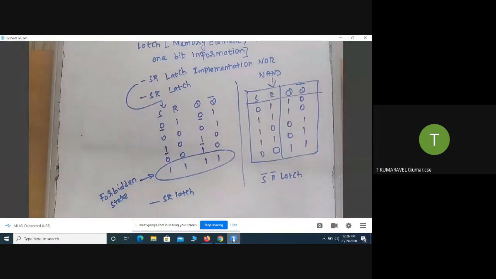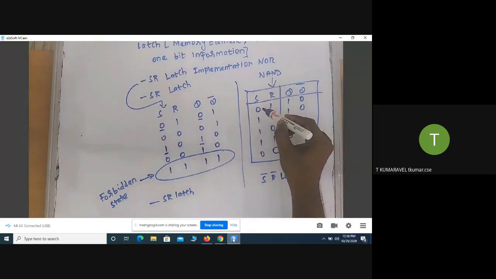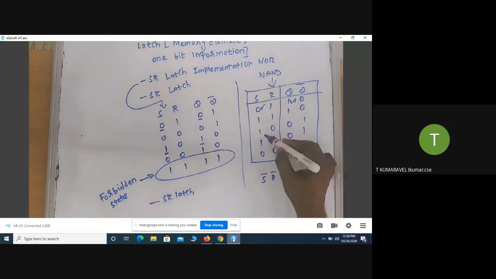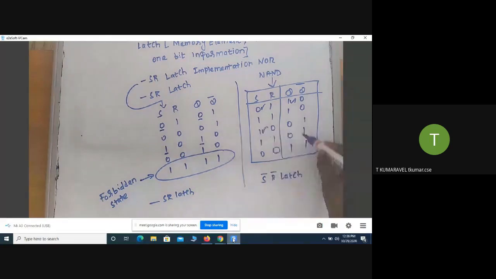For example, if we consider the combination where the S value equals 0, the Q value equals 1. Whereas in the next combination, where the S value equals 1, the output value equals 0. It is just opposite to the SR latch. That's why it is called the S bar R bar latch.